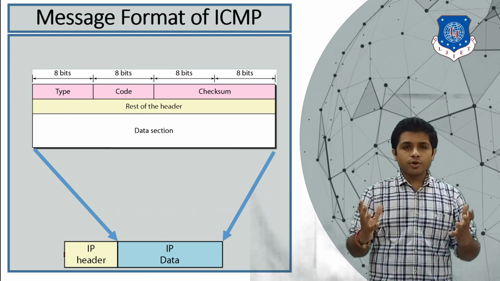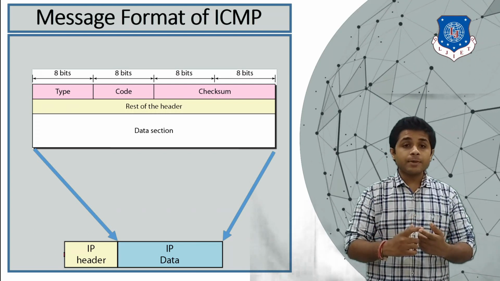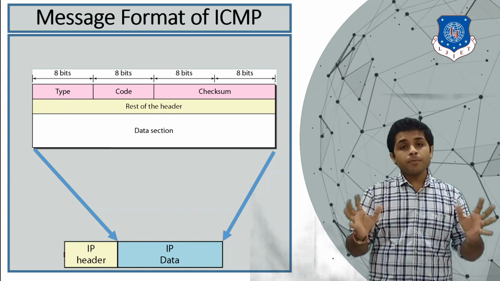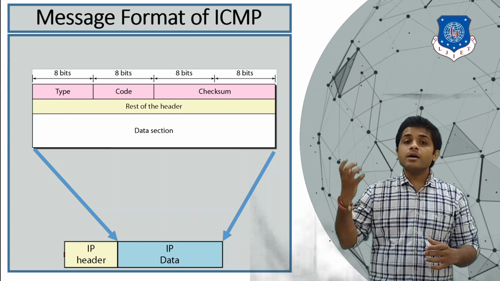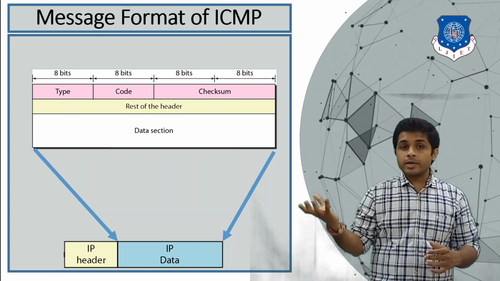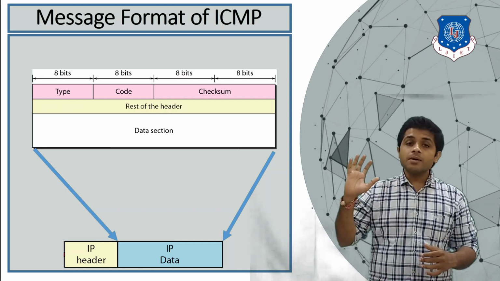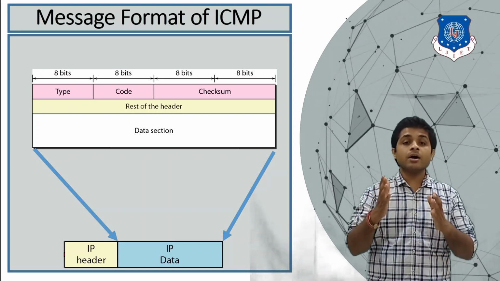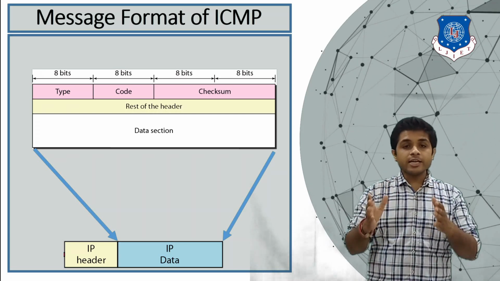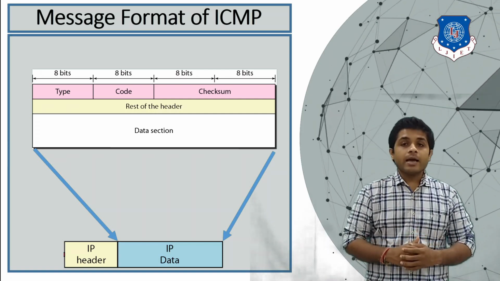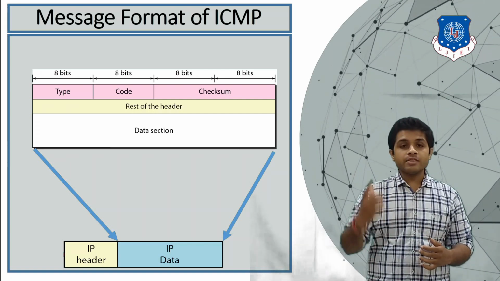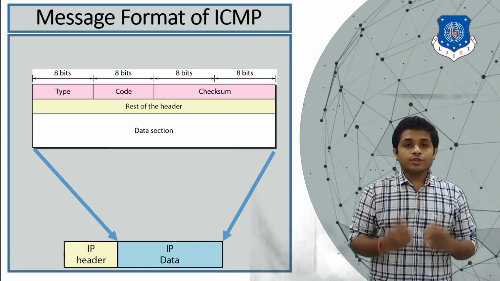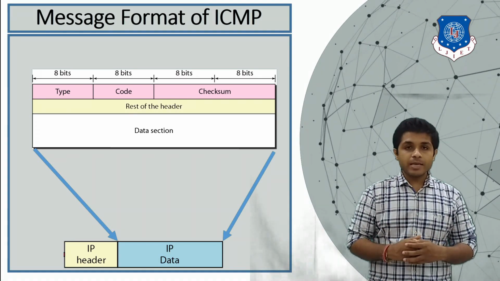So all these protocols that we discussed, ARP, RARP, then ICMP, IGMP, have their own message formats. But ultimately, these messages will be encapsulated in the IP datagram, in the data section of the packet, which is generated in the network layer, and then it will be sent to the receiver. So this is it for the ICMP message.